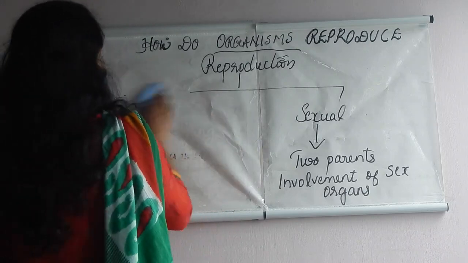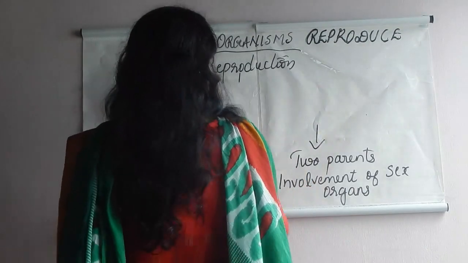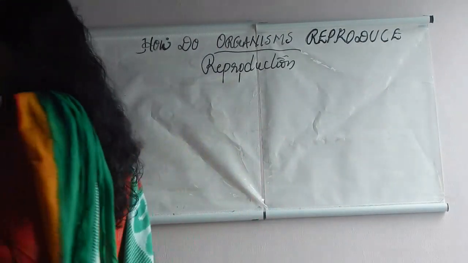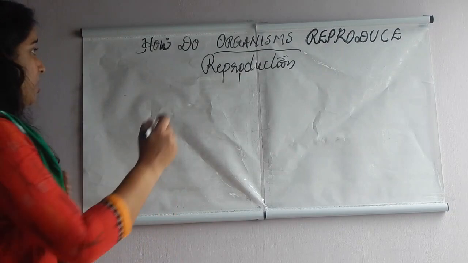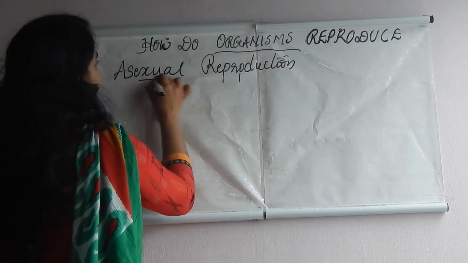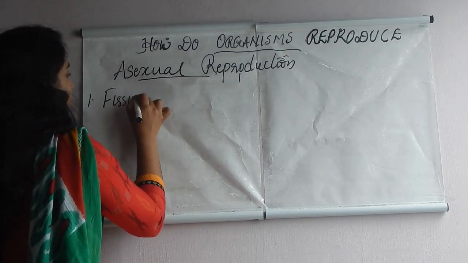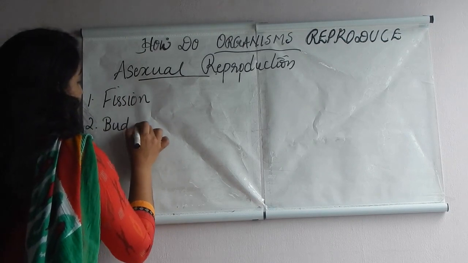Now we can move on to the different types of asexual reproduction. Very, very important question for the examination. Asexual reproduction, different types. First one is fission. Note down. First is fission. Second one is budding.